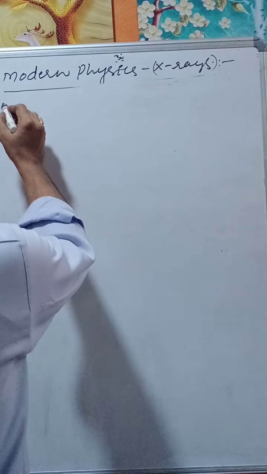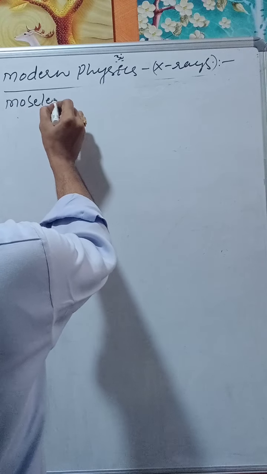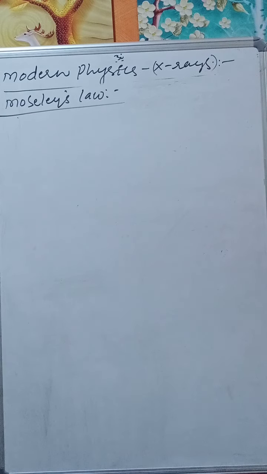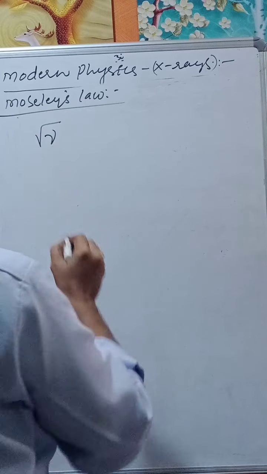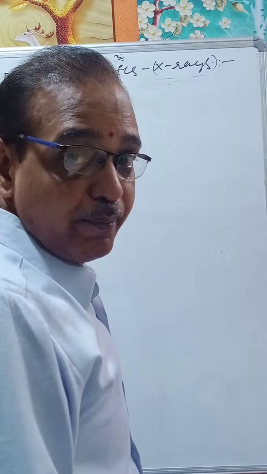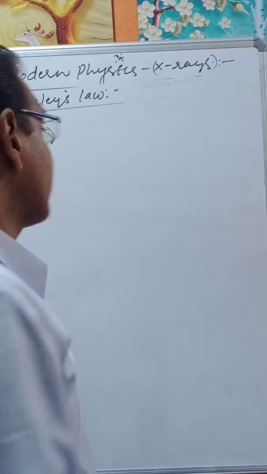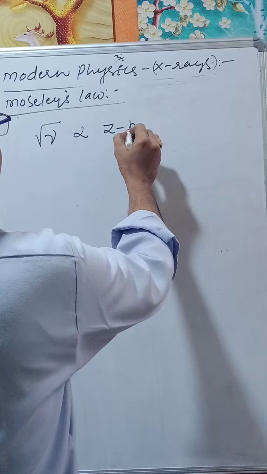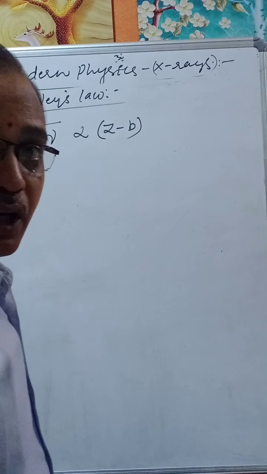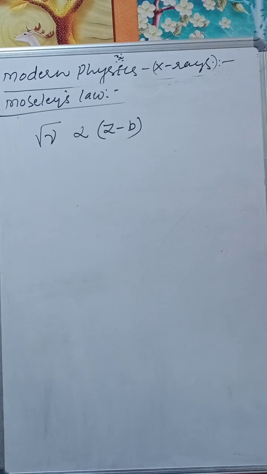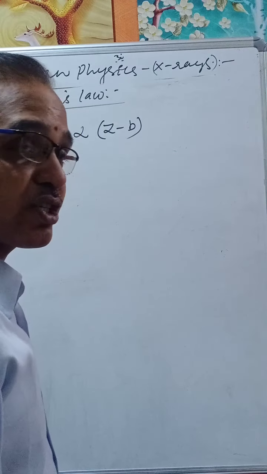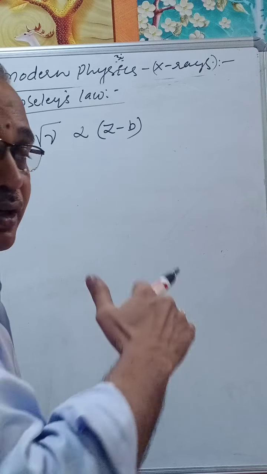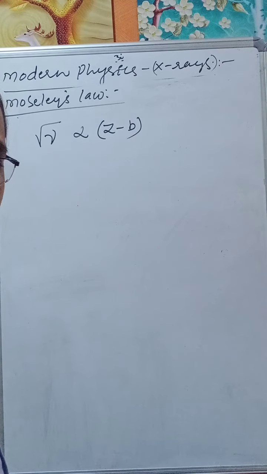Now let us see what Moseley's law is. Moseley's law says the square root of the frequency of the X-ray spectral line emitted is directly proportional to the atomic number of the target element.